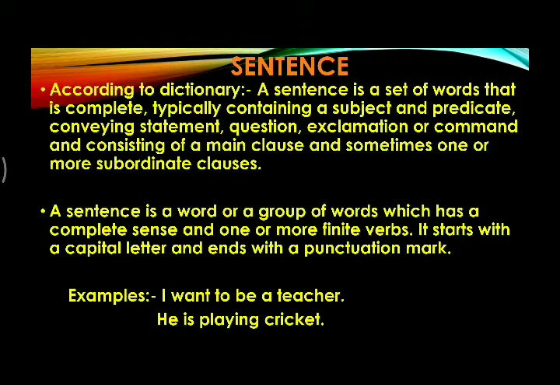So, we see there are four necessary things in a sentence. First, it is a group of words. Second, it has a complete sense. Third, it has one or more than one finite verbs. Fourth, it starts with a capital letter and ends with a punctuation mark.